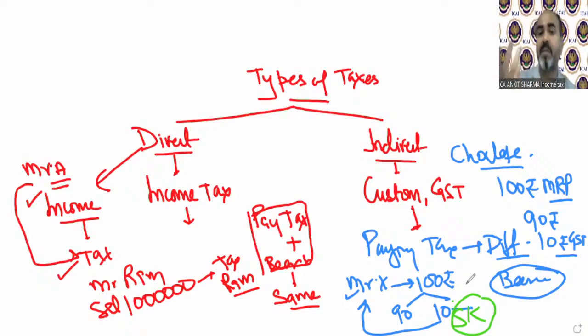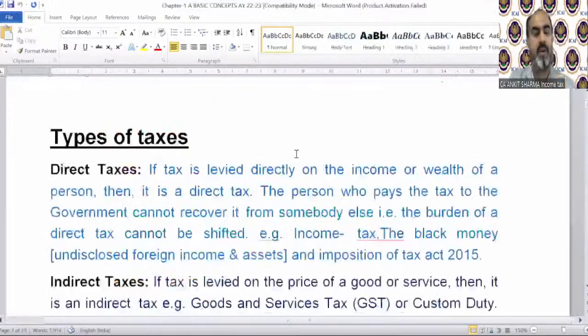Clear? That will be discussed more when you study your paper 4B, that is GST. So income tax is a part of direct tax. That's what we were discussing. Let's go back to the notes. Okay. These are types of taxes.